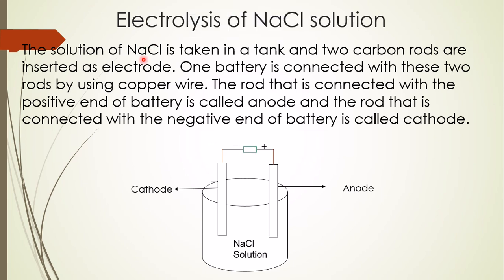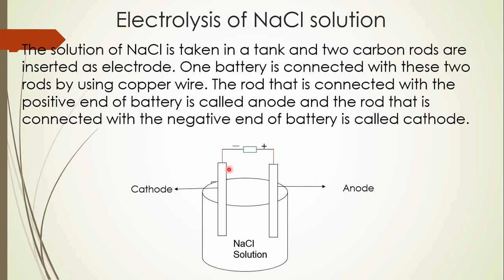Look, the solution of sodium chloride is taken in a tank and two carbon rods are inserted as electrodes. These rods are called electrodes. One battery is connected with these two rods by using copper wire. The rod that is connected with the positive end of the battery is called the anode and the rod that is connected with the negative end of the battery is called the cathode.